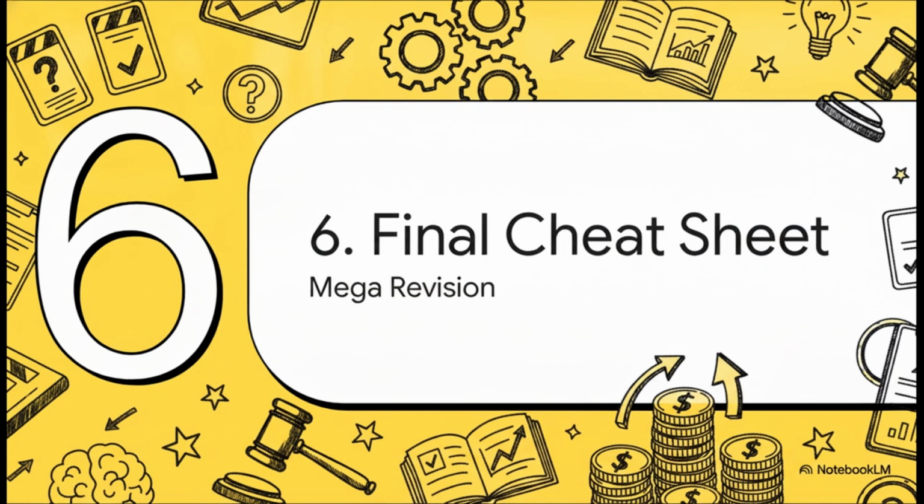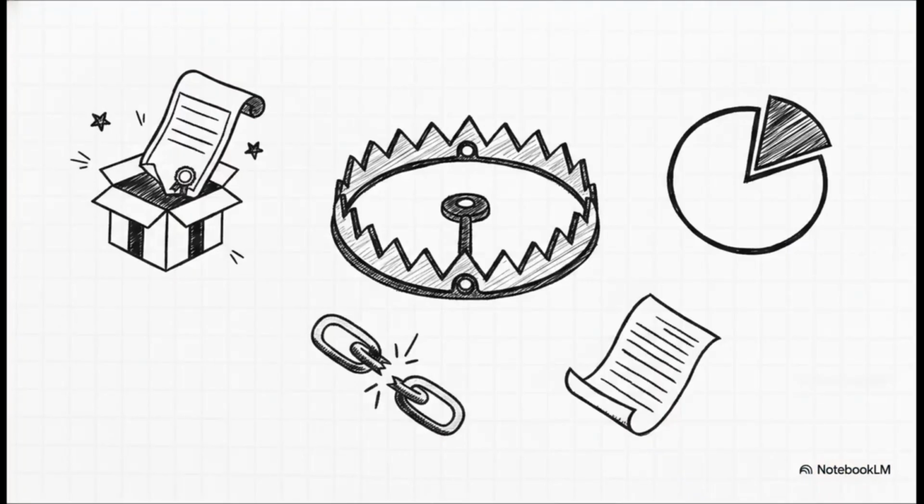And finally, Section 6, our mega revision cheat sheet. Consider this your one night before the exam survival guide. I want you to take a mental screenshot of these top exam traps. Look, students lose marks all the time because they forget that the Capital Redemption Reserve, the CRR, has exactly one legal use, issuing fully paid bonus shares. That's it. Remember that issuing shares at a discount is entirely void, unless it's sweat equity. Remember that DVR voting power is strictly capped at 74%. And make sure you know the crucial difference between a blank transfer and a forged transfer.